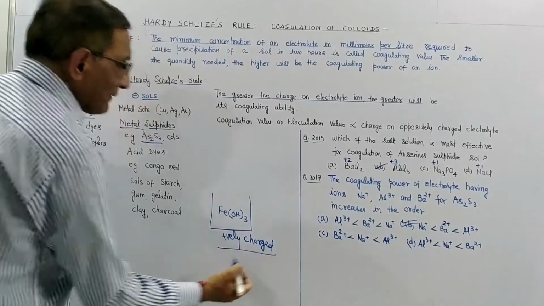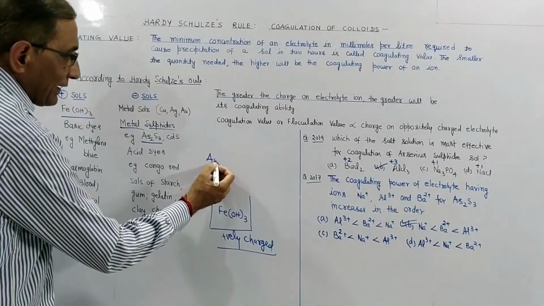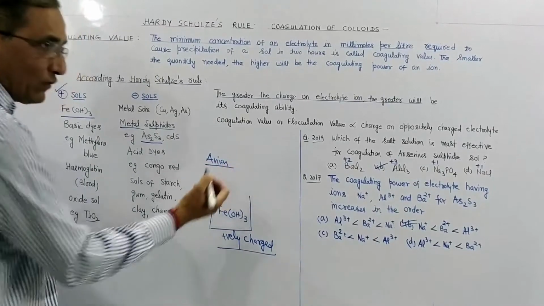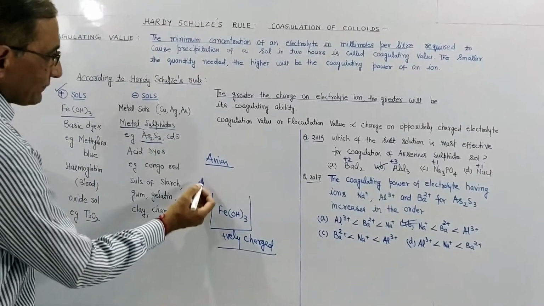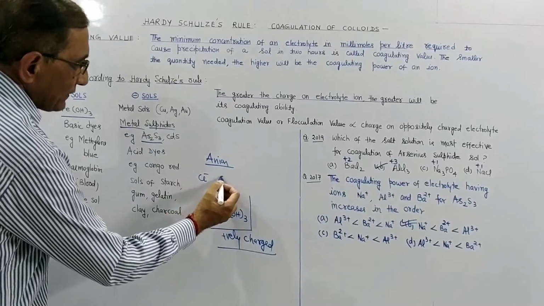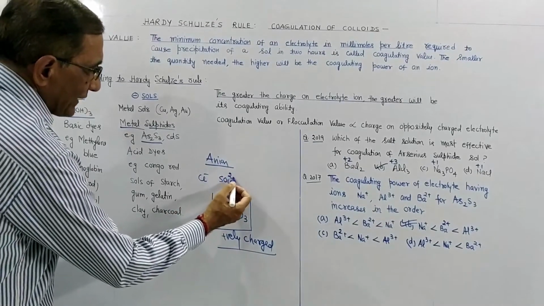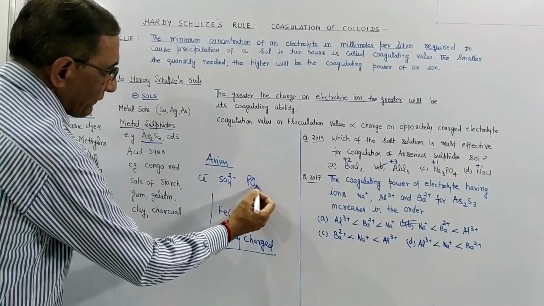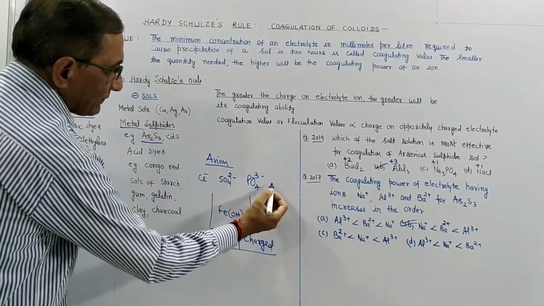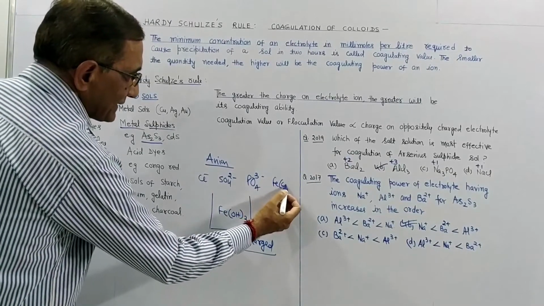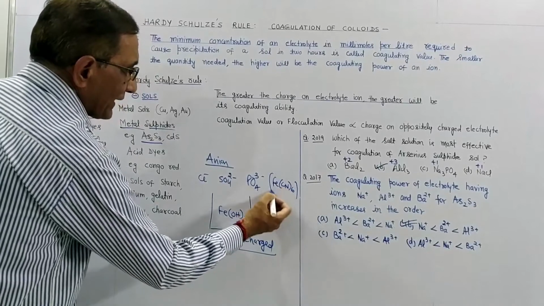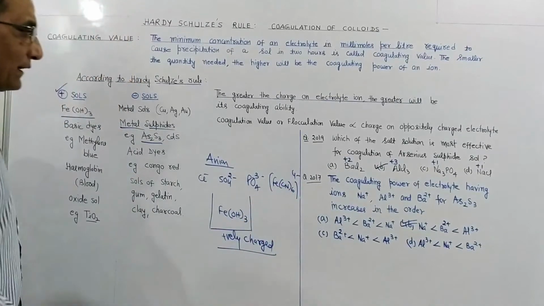It means it can be coagulated by anions. Now there can be different types of anions. It can be Cl-, it can be SO4 2-, it can be PO4 3-, it can be Fe(CN)6 4-. So these are the anions.